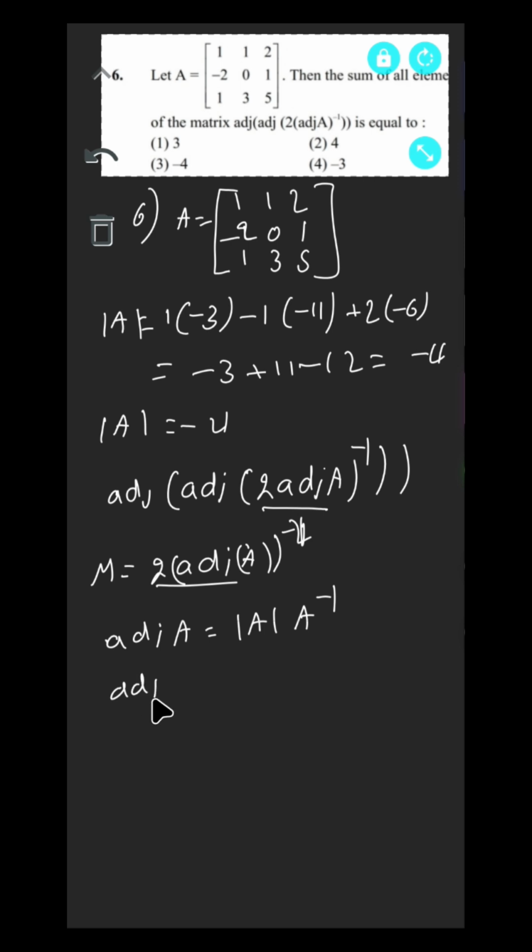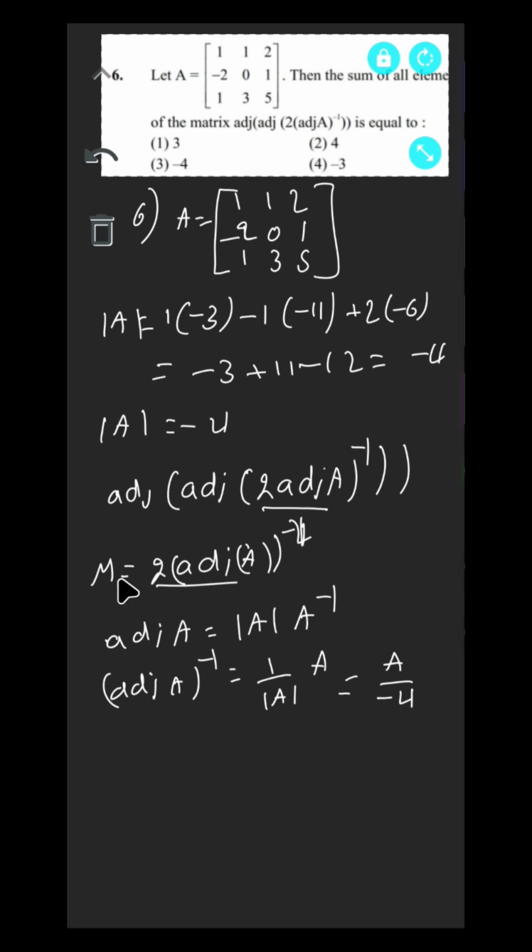Adjoint of A whole inverse is equal to 1 by mod A, because it is a constant value. The constant inverse means 1 by 4. A inverse of whole inverse is A. So this is equal to A, and mod A means minus 4.